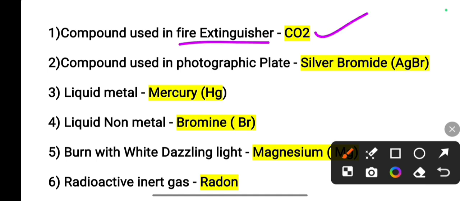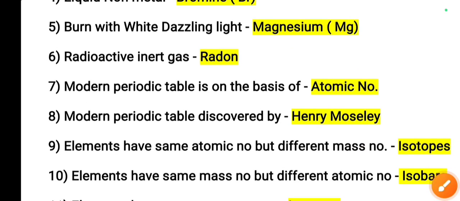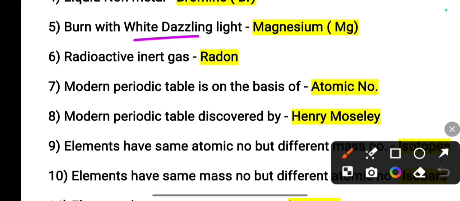That is carbon dioxide. Compound used in photographic plate: silver bromide. Liquid metal: mercury. Liquid non-metal: bromine. Next, burns with white dazzling light: that is magnesium ribbon. Radioactive inert gas: radon.